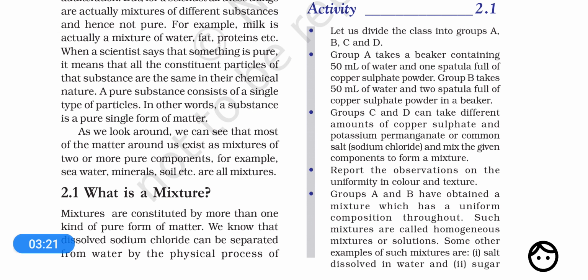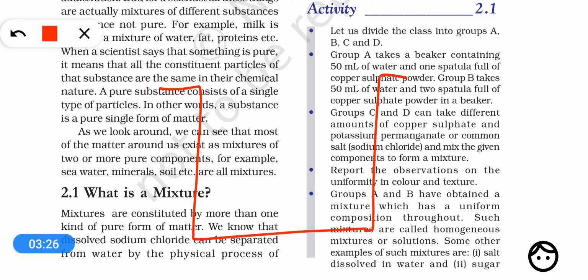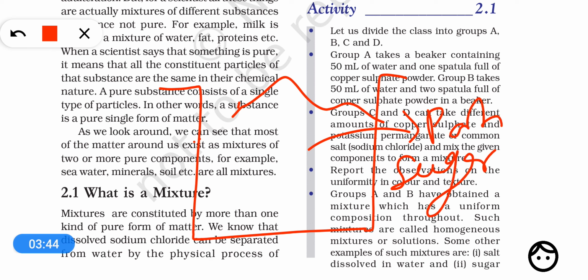In the same way, if we talk about sugar, that is called sucrose, sugar will also contain only one type of constituent particles. You know that every matter is made up of particles. So sugar will contain only one type of particles, that is sugar particles. In the same way, oxygen, hydrogen, copper, iron, there are a number of examples of pure substances.